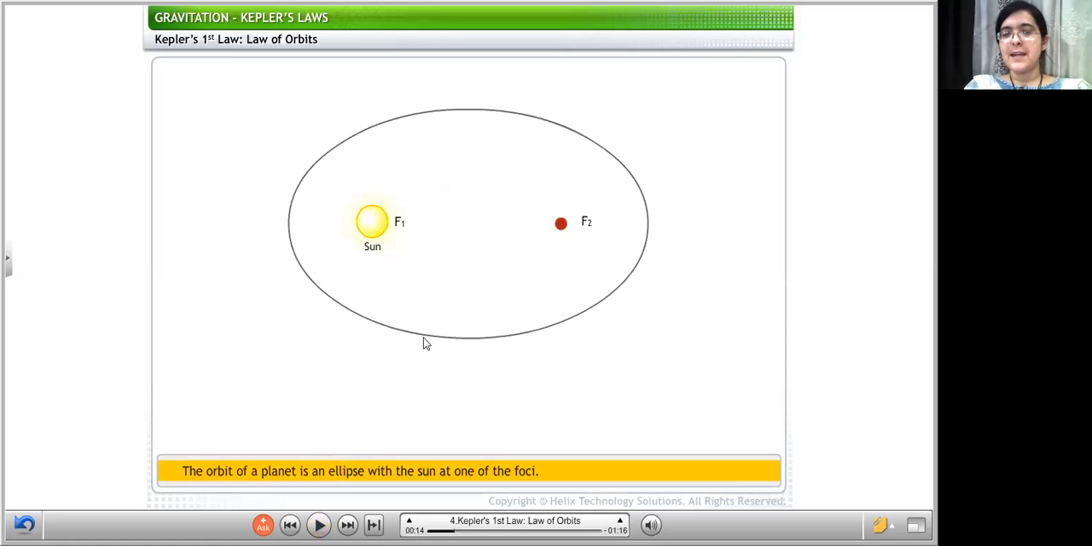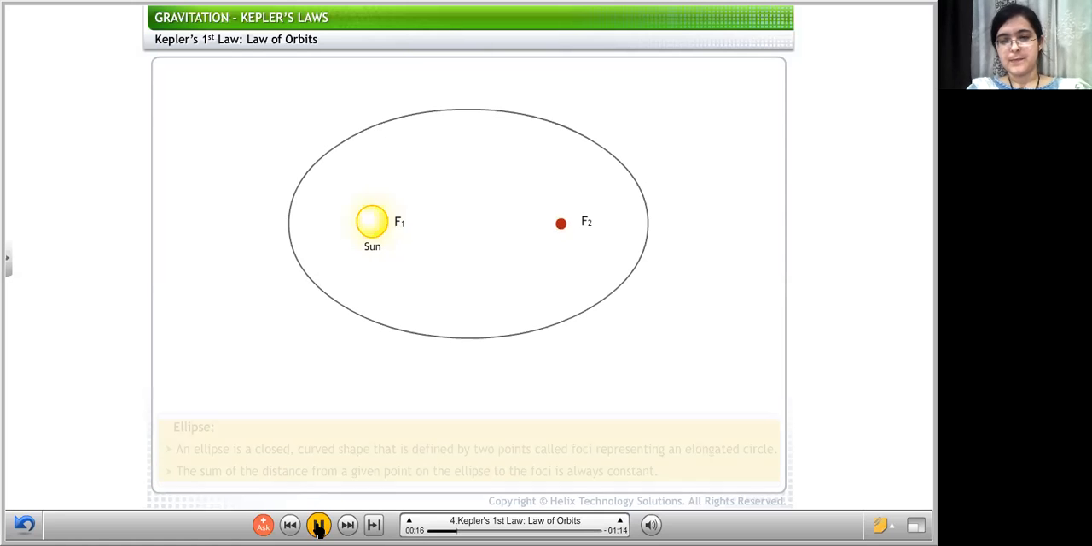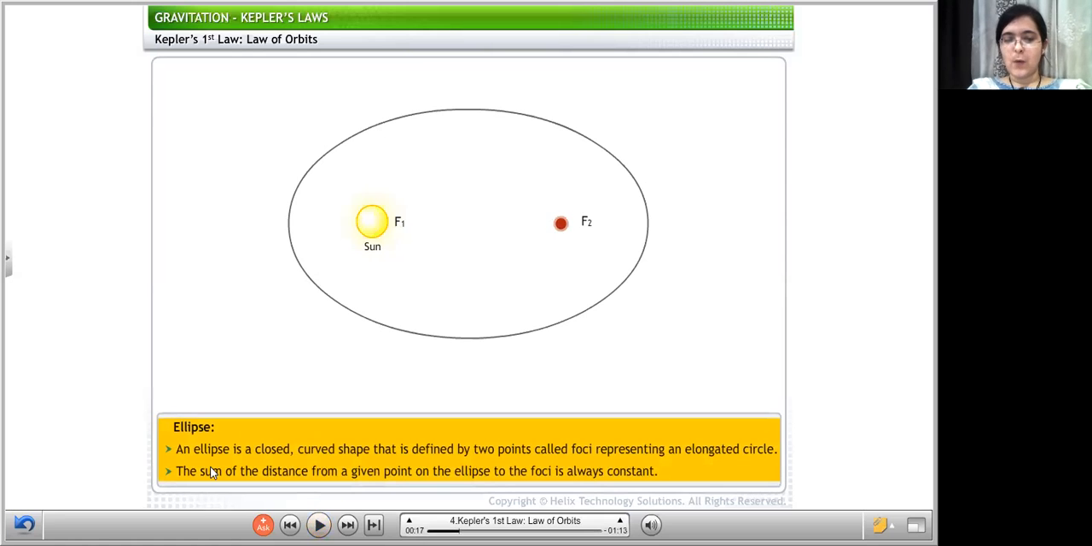An ellipse is a figure which has two foci, F1 and F2. But the Sun is at one focus and planets are revolving around it in the shape of an ellipse. This shape that has been drawn is an ellipse, with the Sun at one of the foci. Now you see what an ellipse is? It is a closed curved shape that is defined by two foci. That means it is an elongated circle.